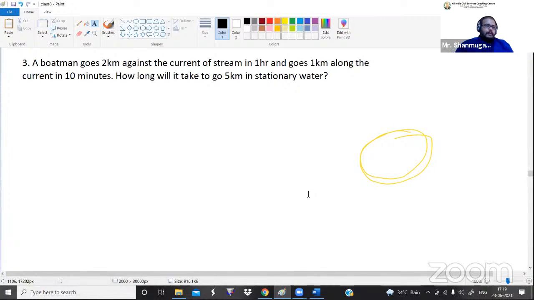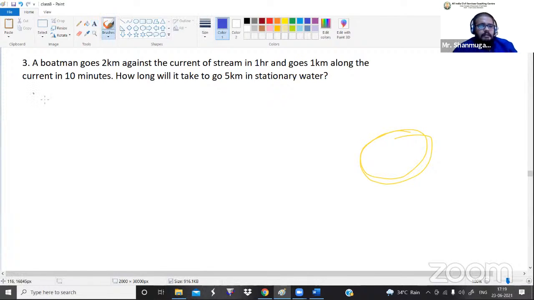So the next problem: a boatman goes 2 kilometer against the current of a stream in 1 hour and goes 1 kilometer along the current in 10 minutes. How long will it take to go 5 kilometer in stationary water? They are asking. Okay, so now let me solve the problem. They are asking us to calculate, a boatman goes 2 kilometer against the current. Against the current means what? Against the current means upstream.